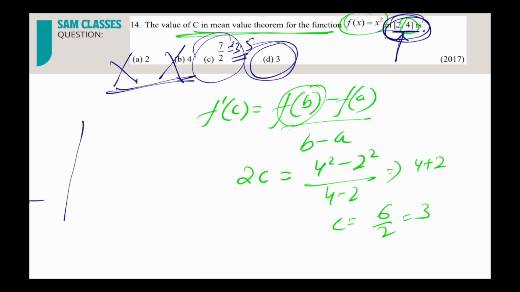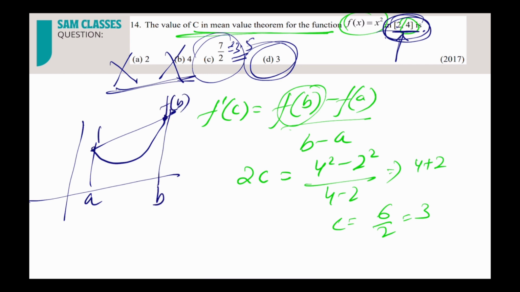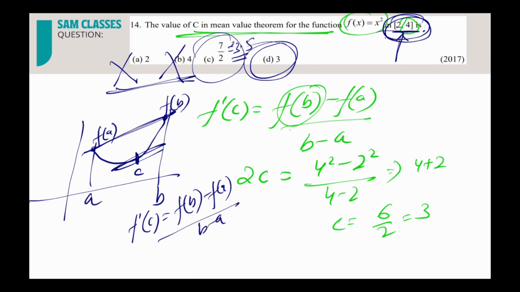You remember this graph? This is a, this is b, and this is f of b, f of a. Here we have c such that f dash c is equal to the slope. How do you find the slope of these two points? F of b minus f of a, that is y2 minus y1 by x2 minus x1. That's it. Clear.